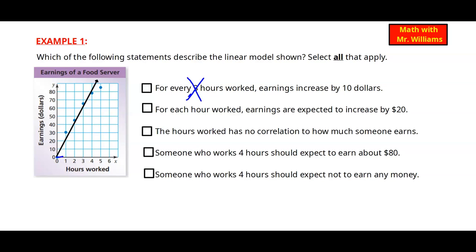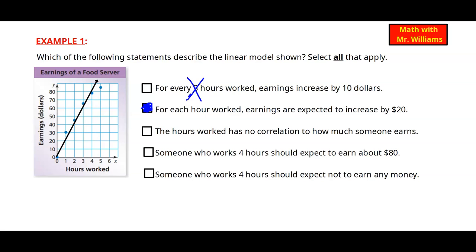So that means every time I go to the right, I should be able to go up by 20. The first one looks like it's directly across from 20. Let's try the next one. So I go over one more, and I'm at 40. So 20 plus 20 is 40. So I know I can see this trend. I'm looking for a stair set, and yes, there it is. So this one works.